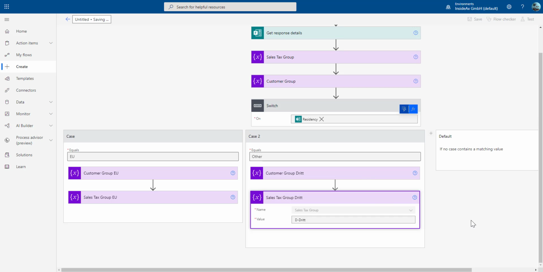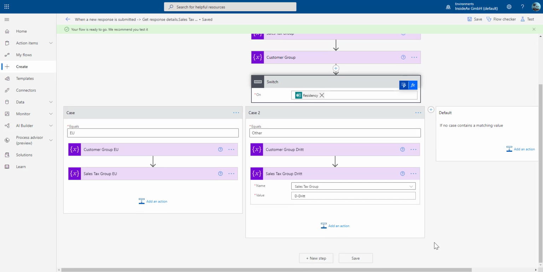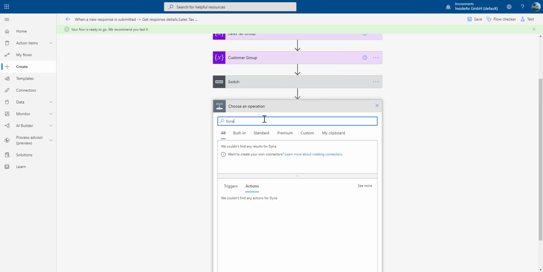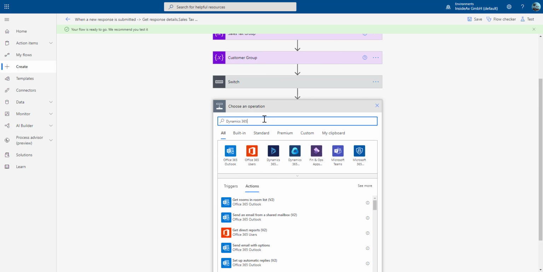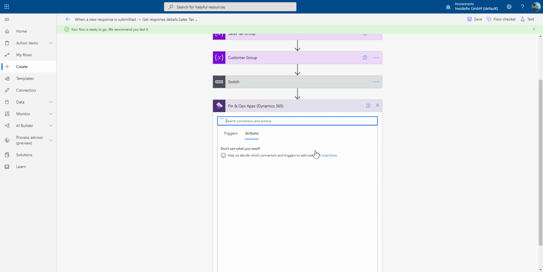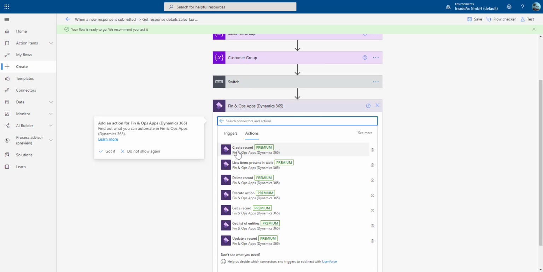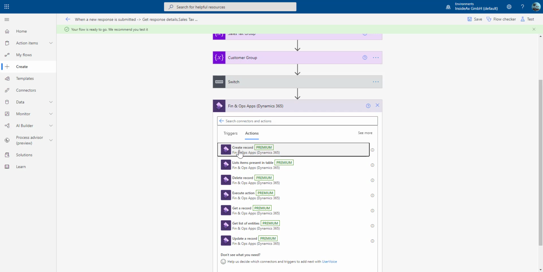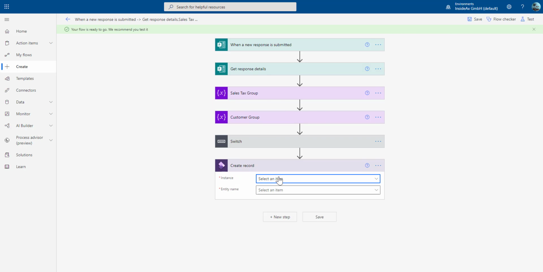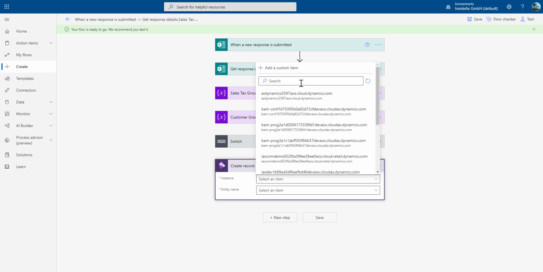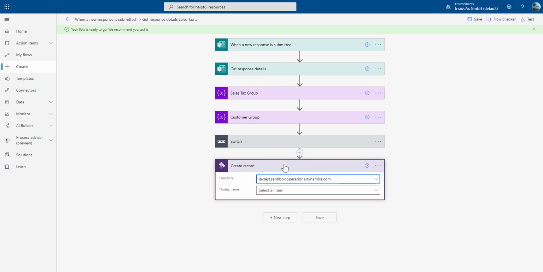And now we are ready to create the record in Dynamics 365. So we're going to add a new step here and choose the Dynamics 365 connector. We're going to create a new record. We have to choose the instance. In my case, this is my test instance.